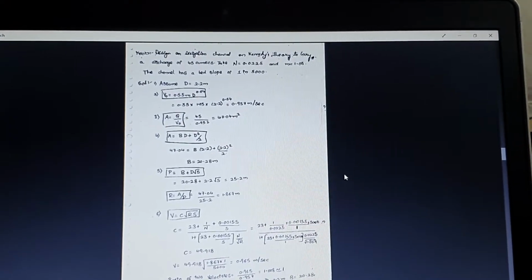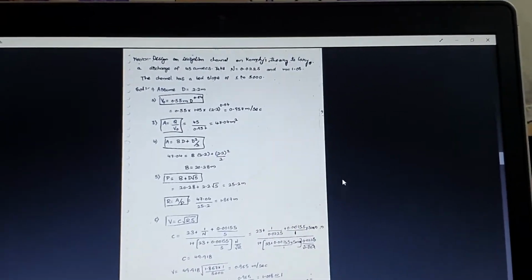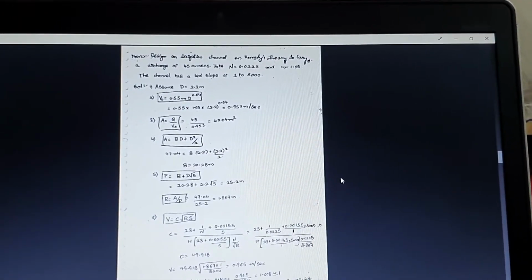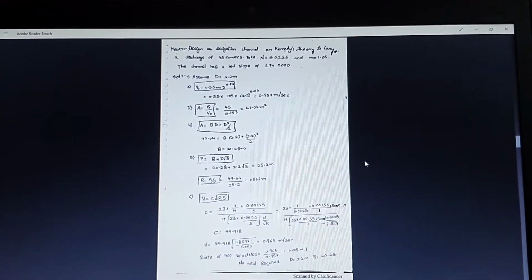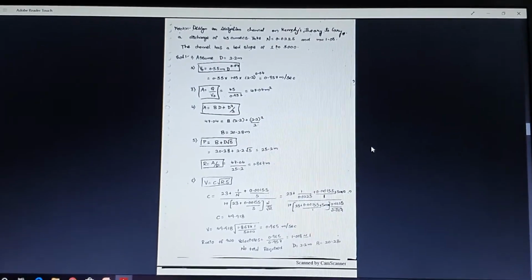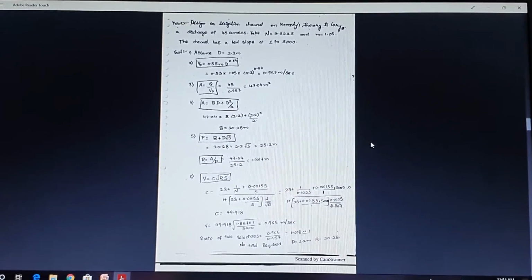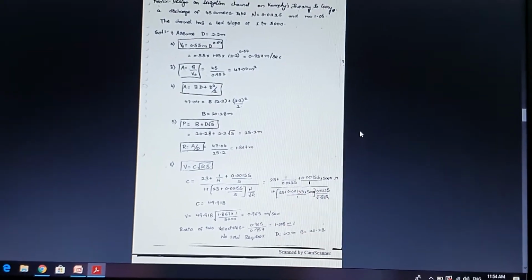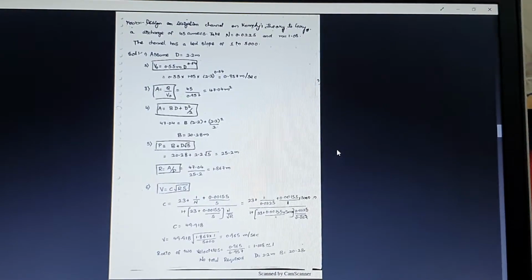The next step is to calculate the velocity, which is V naught is equal to 0.55 m into D to the power of 0.64. What is m? The m value is given in the question, which is 1.05. If it is not given in the question, the value of m you need to take from 1 to 1.3. By substituting the values, you will get the velocity V naught as 0.957, and the unit of velocity is meter per second.